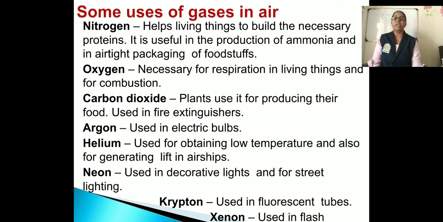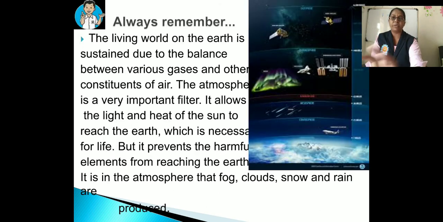That means helium is used in aircraft. Then neon, used in decorative lights and for street lighting. In festivals we use decorative lights, so in decorative lights neon is used. Then krypton, used in fluorescent tubes. Then xenon. Xenon is used in flash photography. Always remember, the living world on the earth is sustained due to the balance between various gases and other constituents of the air.